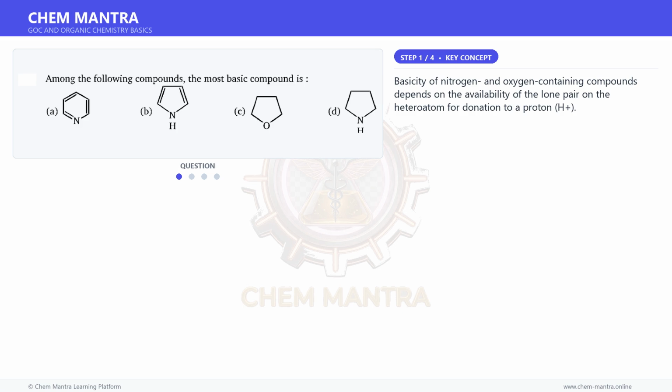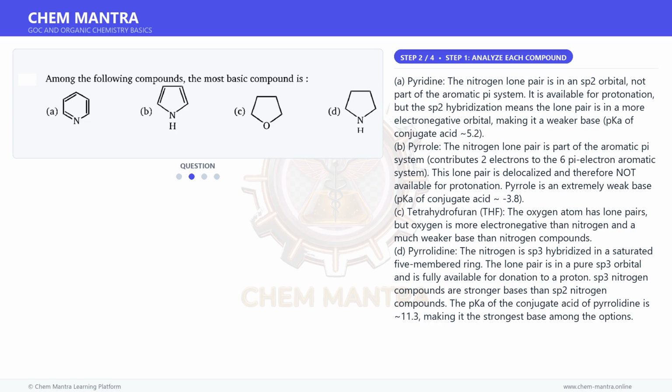Basicity of nitrogen and oxygen-containing compounds depends on the availability of the lone pair on the heteroatom for donation to a proton, H+. Moving on to the next step. A. Pyridine. The nitrogen lone pair is in an sp2 orbital, not part of the aromatic pi system. It is available for protonation, but the sp2 hybridization means the lone pair is in a more electronegative orbital, making it a weaker base, pKa of conjugate acid (5.2).